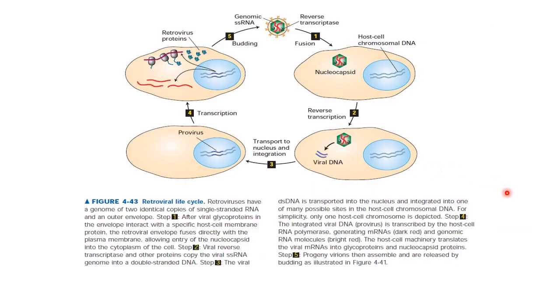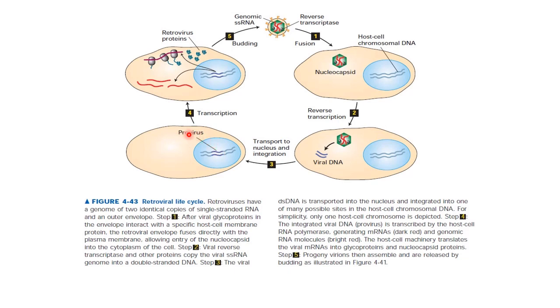This is the picture showing the life cycle of retroviruses. The viral glycoprotein in the envelope interacts with a specific host cell membrane protein, and the retroviral envelope fuses directly with the plasma membrane, allowing entry of the nucleocapsid into the cytoplasm of the cell. Viral reverse transcriptase enzyme and other proteins copy the viral single-stranded RNA genome into double-stranded DNA. This viral double-stranded DNA is transported into the nucleus and integrated into many possible sites in the host cell chromosomal DNA, leading to the formation of a provirus.